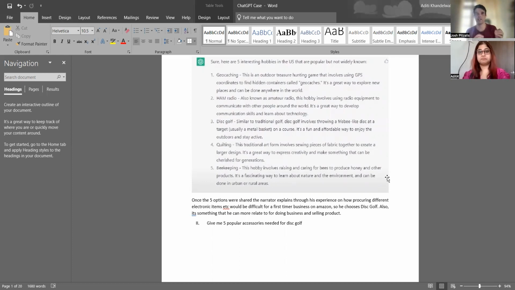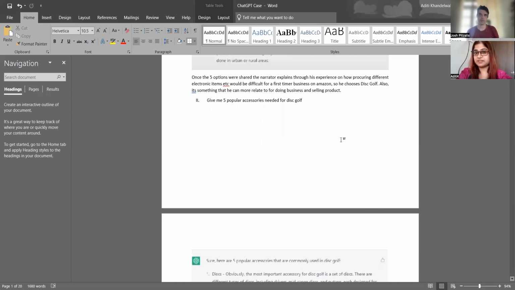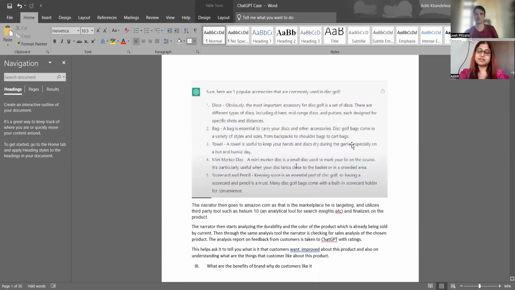If there was somebody else doing this, I think just putting those criteria into the prompt would make it a better prompt. And also there's a catch here. The second prompt, he said, give me 5 popular accessories that are needed for disc golf. What he does is he analyzes all of these 5 things. He has understood that, okay, these are the sales patterns, the number of pieces which get sold in this particular accessory.